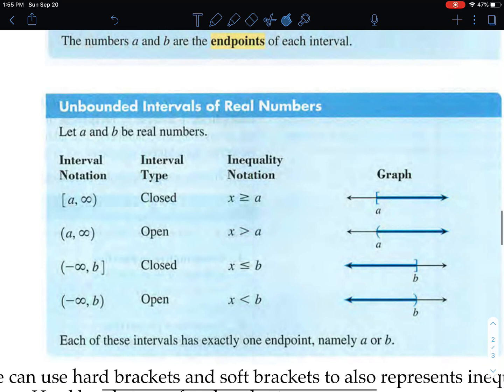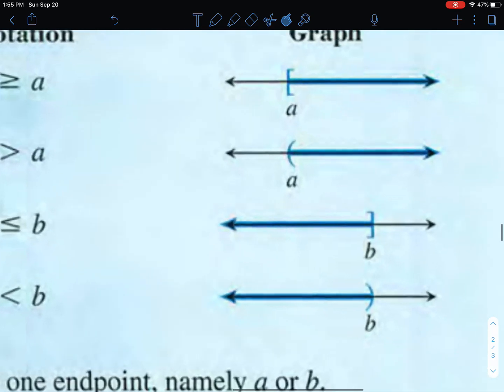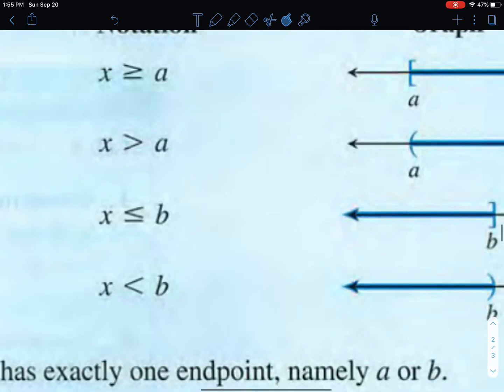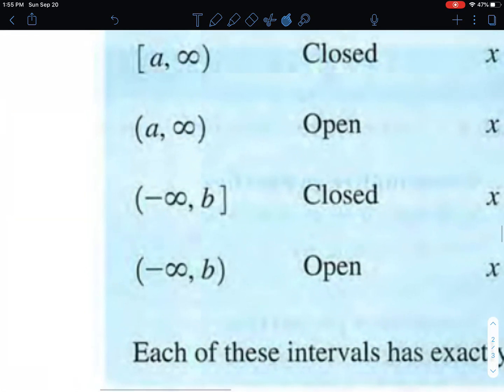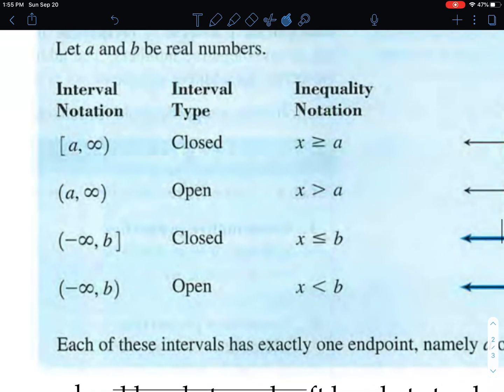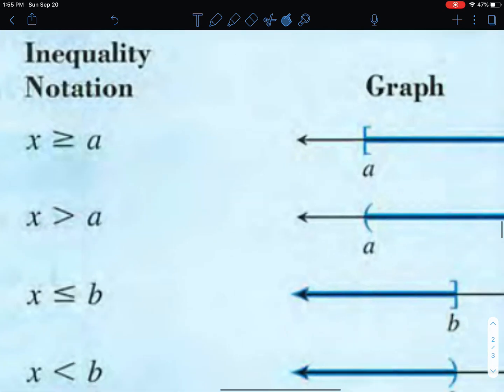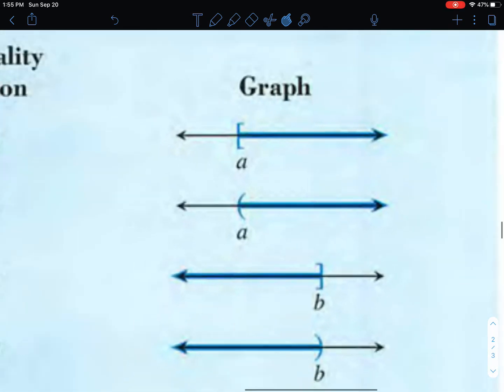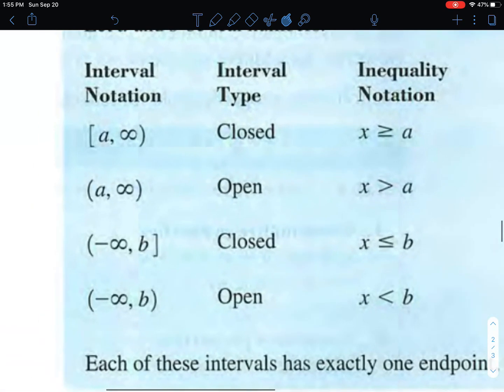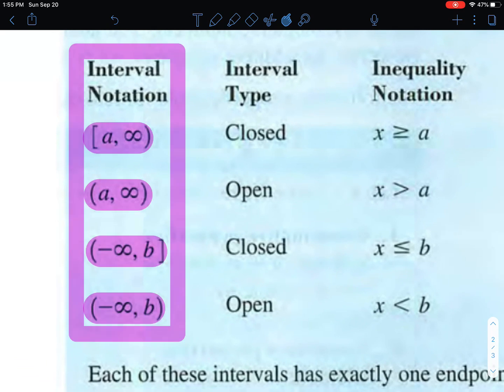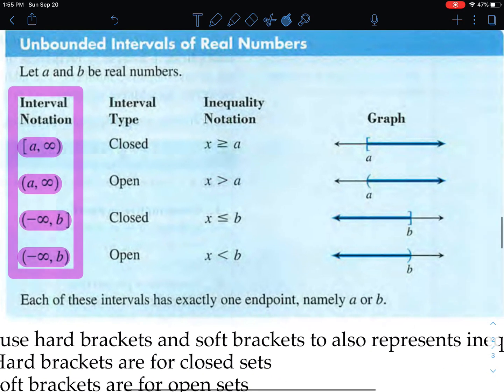Unbounded ones, all this means is you don't have the other endpoint, right? Unbounded on one side. So you have infinity, it goes on forever in one direction. If we're going on forever to the left of a number line, we call that negative infinity. So you're going all the way towards infinity on the negative side. And then obviously infinity on the right-hand side, meaning everything going to the right. Right? And the order of this interval notation does matter.